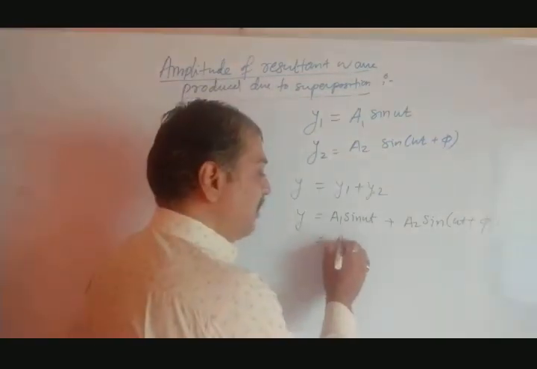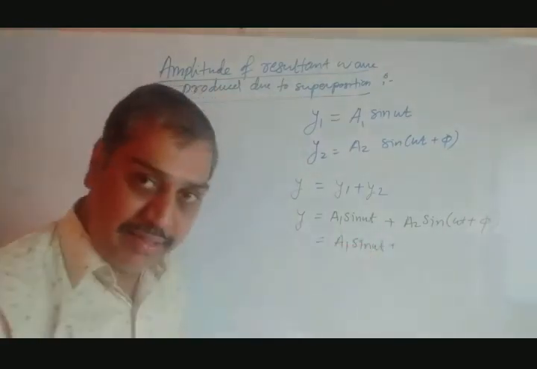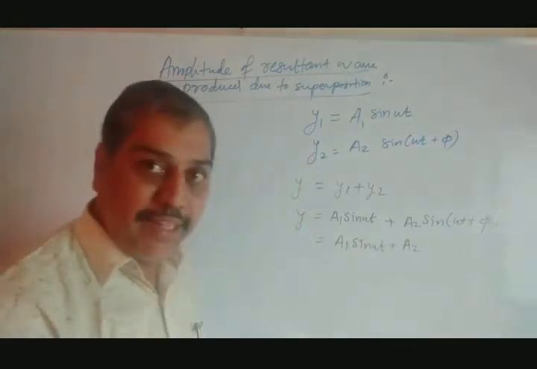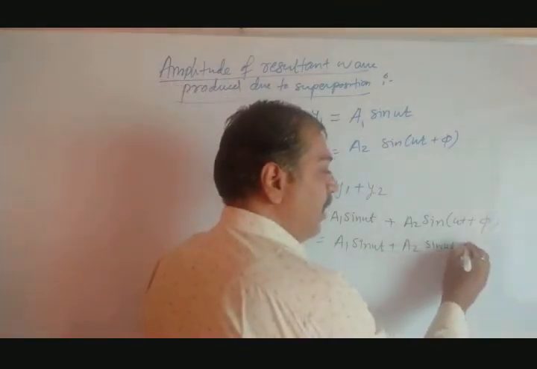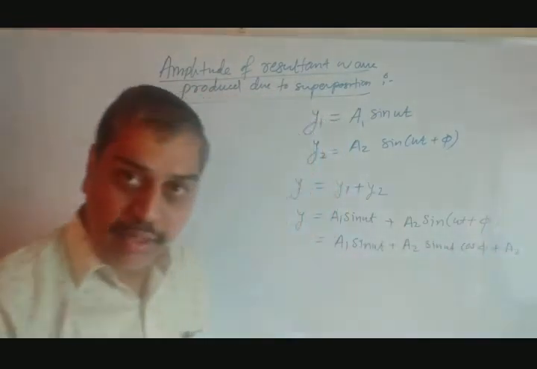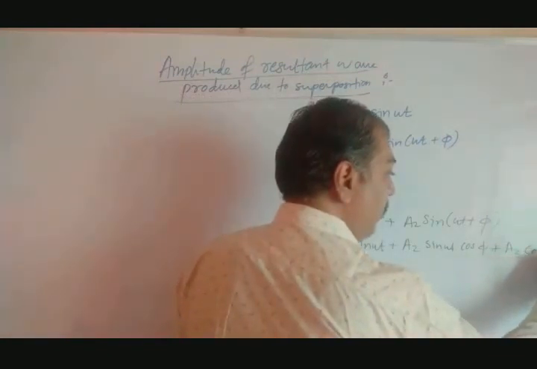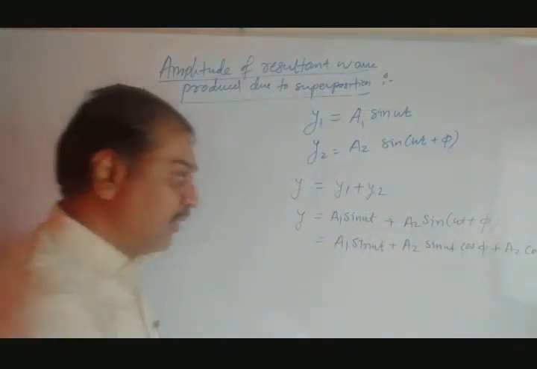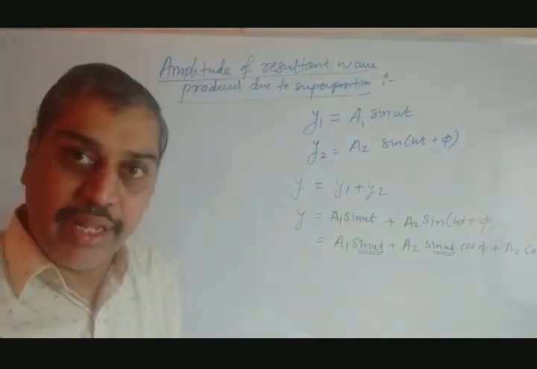So you can write this as a1 sine of omega t, this as it is, plus a2, then you have to use the formula sine of a plus b, sine a cos b, so a2 into sine omega t into cos phi, plus a2 into cos a sine b, cos of omega t into sine of phi. So we have applied this formula, we get this. Now if you see, sine omega t here and here is common. So combine them together and take it common.